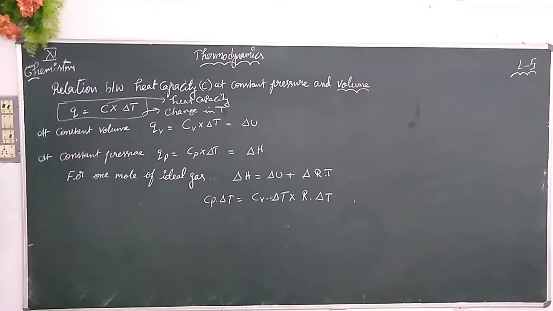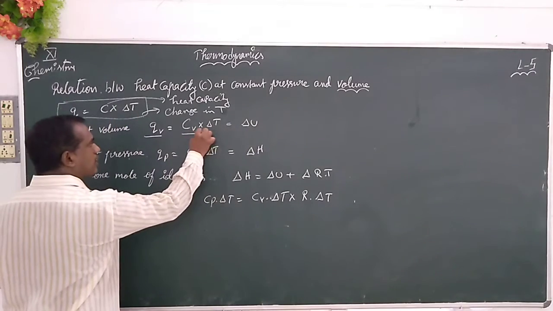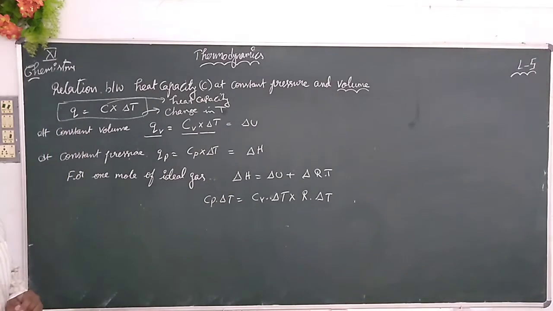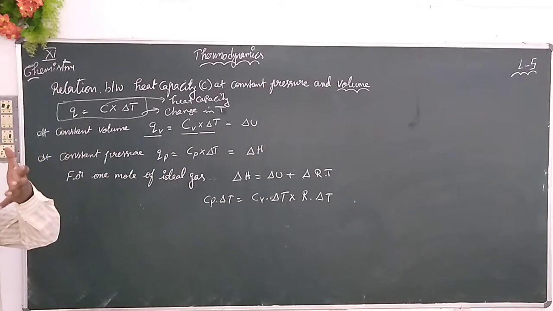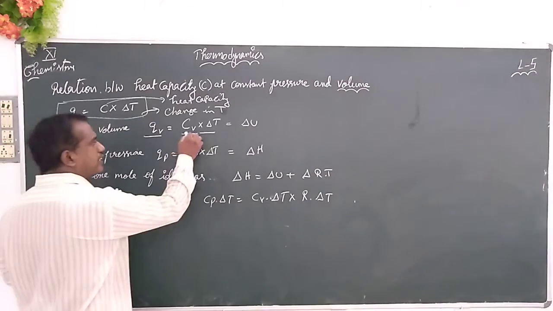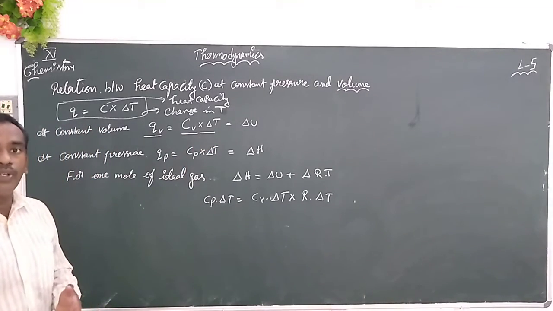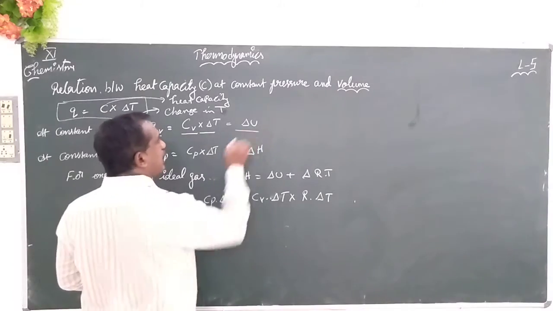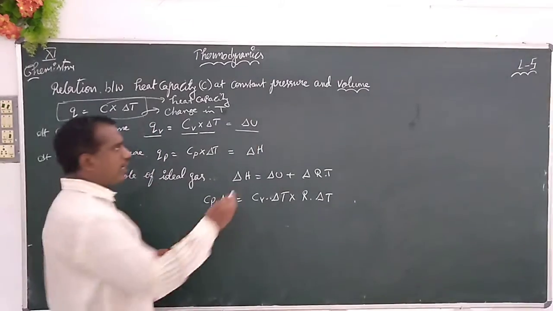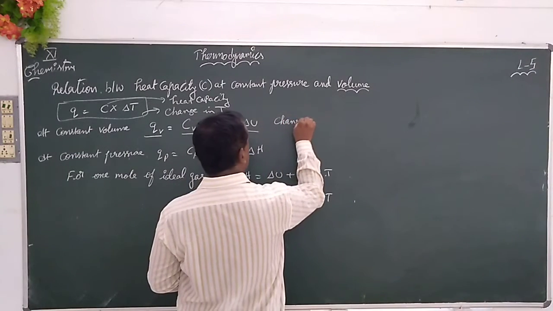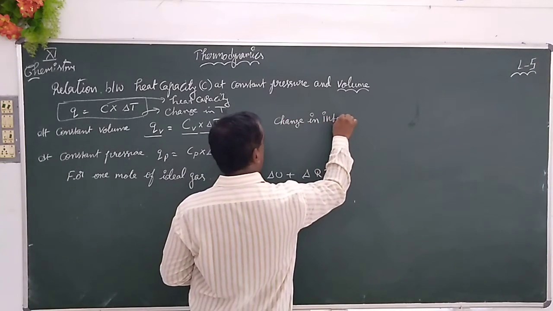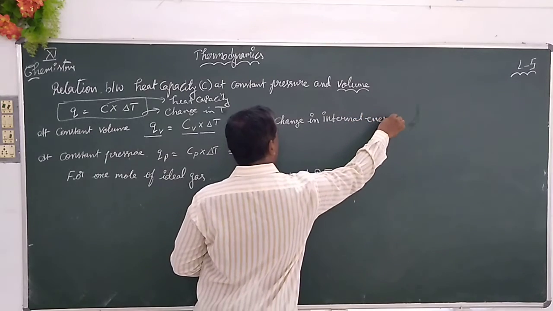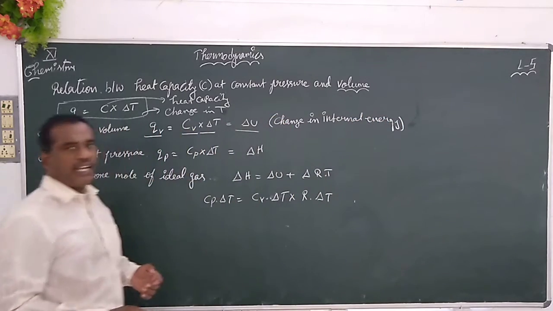Right. Now we are at constant volume. The heat absorbed is given as Q suffixed with V. How is it given? It is the product of heat capacity at constant volume and change in temperature. But here, this heat absorbed at constant volume, which is the product of heat capacity at constant volume into change in temperature, is nothing but the change in internal energy. Delta U is equal to the change in internal energy.